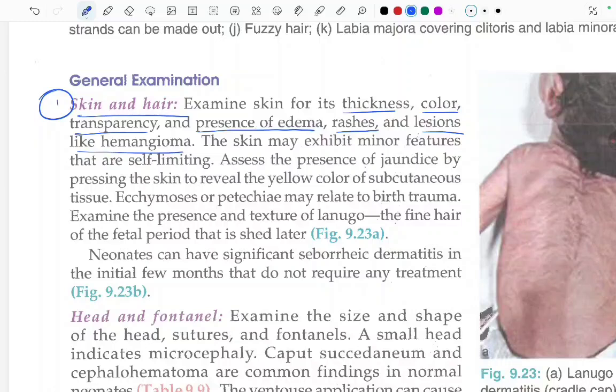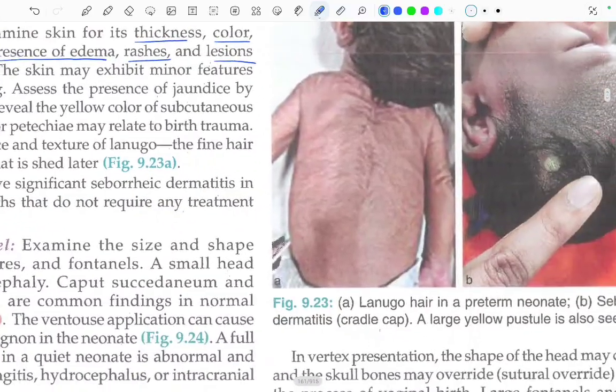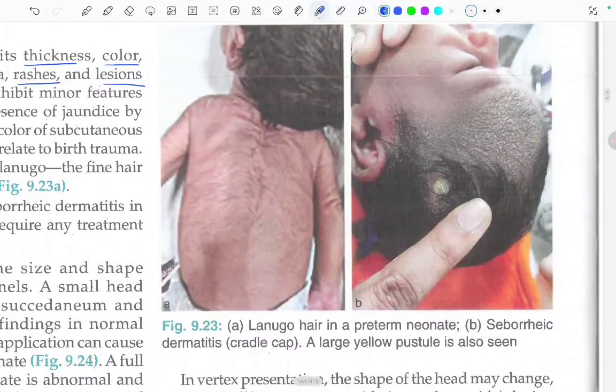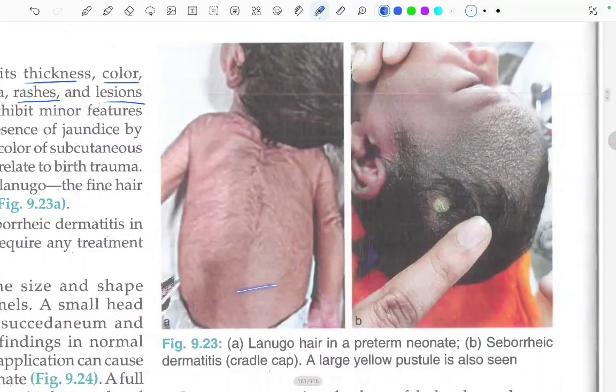Ecchymosis or petechiae may relate to birth trauma. Examine the presence and the texture of the lanugo, the fine hair of the fetal period that is shed later. In this image, we will see lanugo hairs. Neonates have a significant seborrheic dermatitis in the initial few months that does not require any treatment. This is the lanugo hair. In the first image we can see it in the preterm neonates, and in the B1 we can see seborrheic dermatitis, cradle cap. A large yellow pustule is also seen.